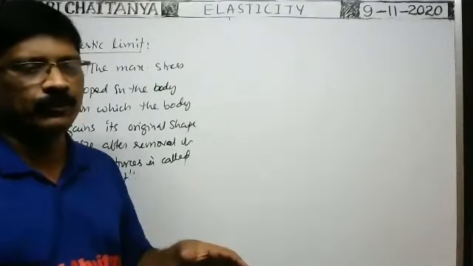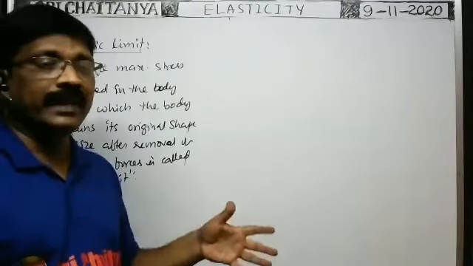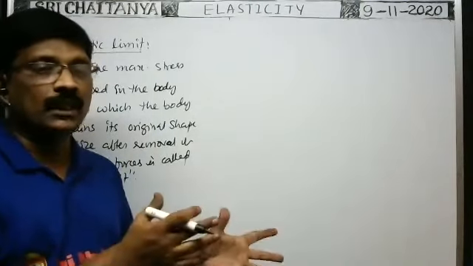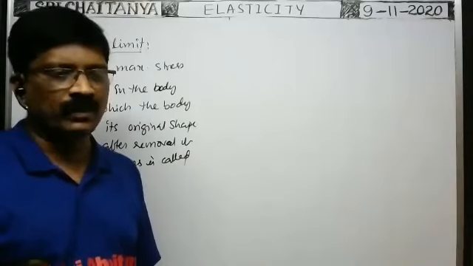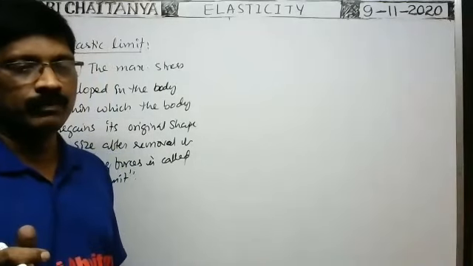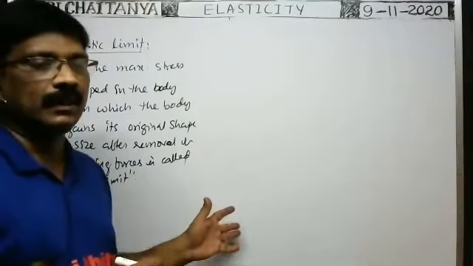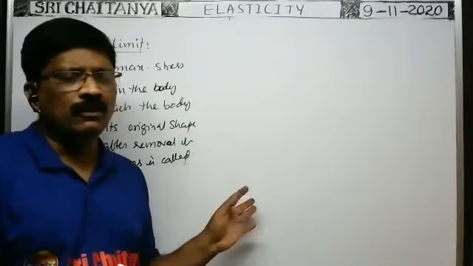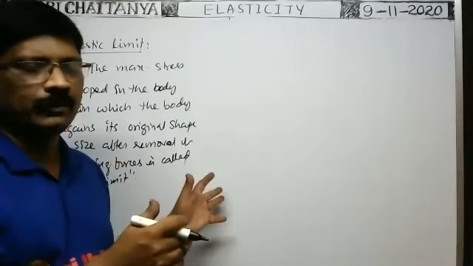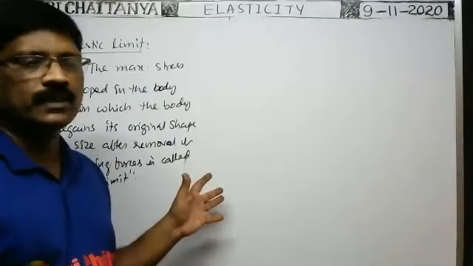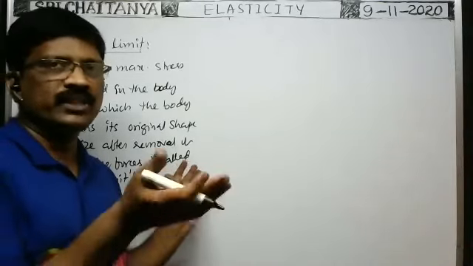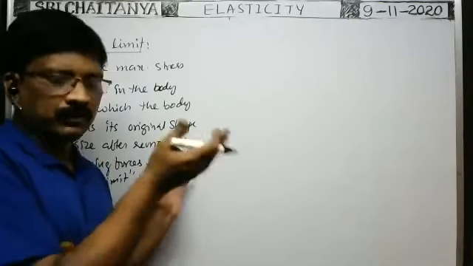When you remove the deforming forces, the body cannot regain its original volume, because they are not within the elastic limit. Within the elastic limit, whatever force you apply, after removal of the deforming forces, the body regains its original shape, size or volume.